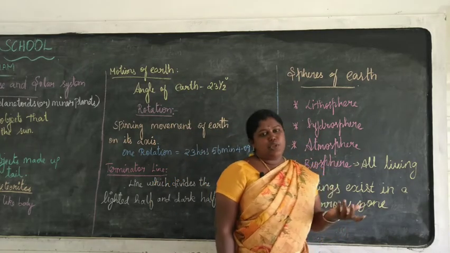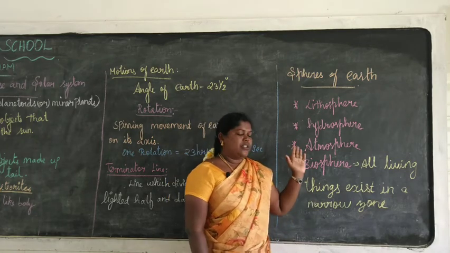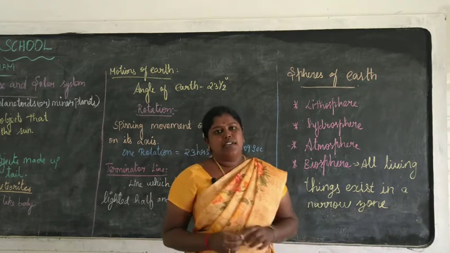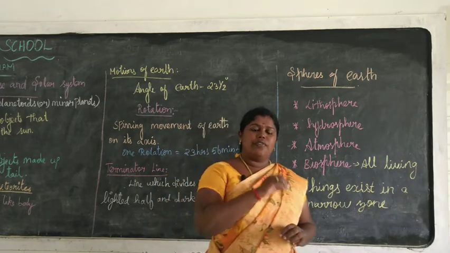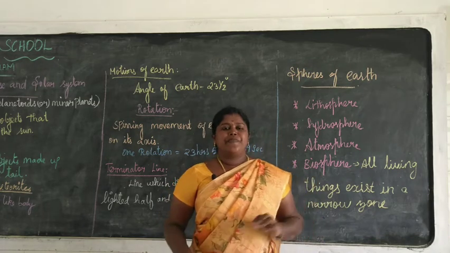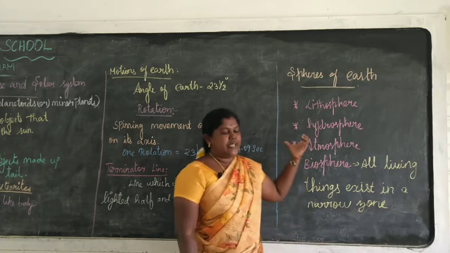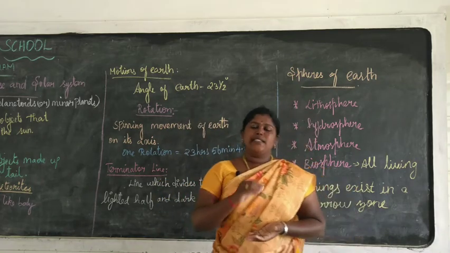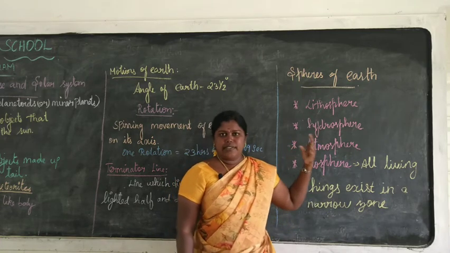The word lithosphere is derived from the Greek word lithos, which means rocky. The lithosphere is the solid outer cover of the Earth. It is composed of rocks and soil.